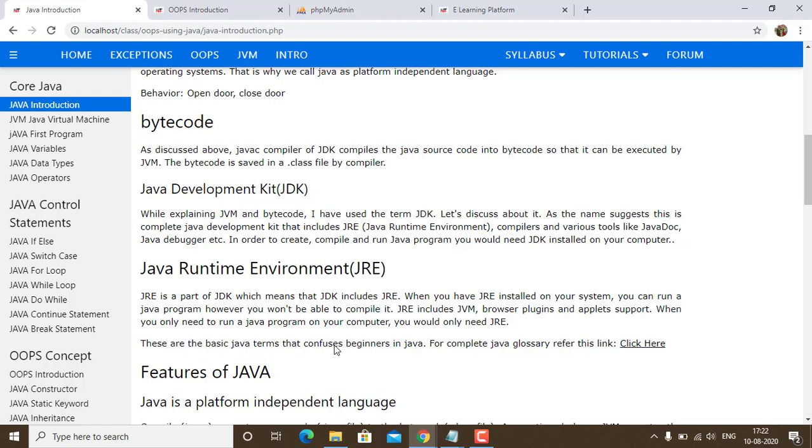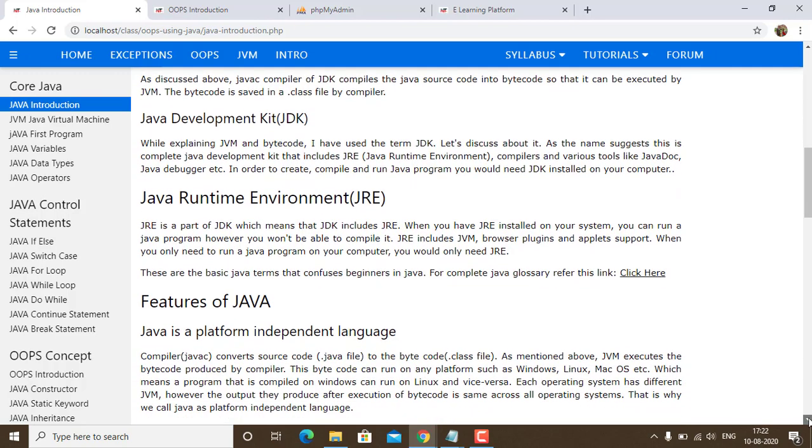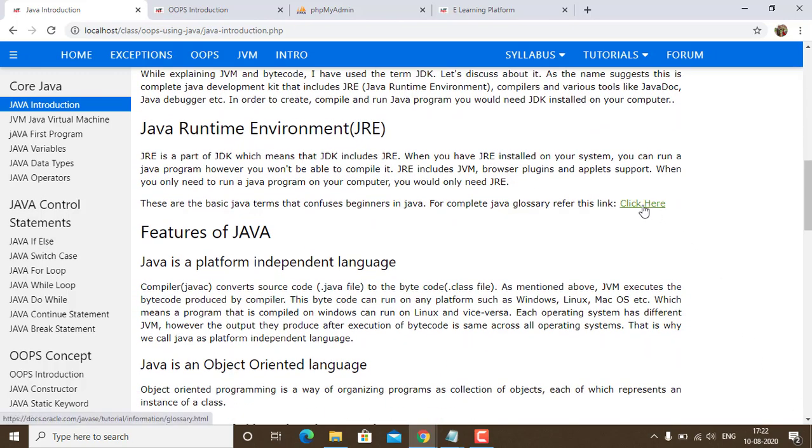These are the basic terms that you come across as a beginner. For a complete glossary, you can follow the link. The complete Oracle documentation is attached here. You can check it here.